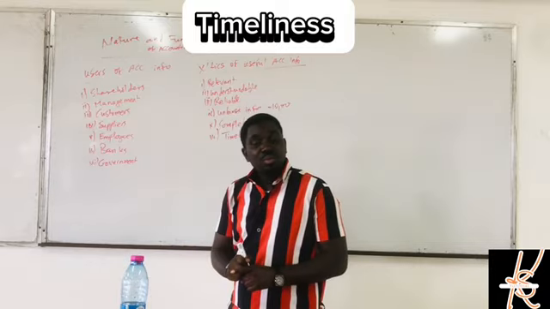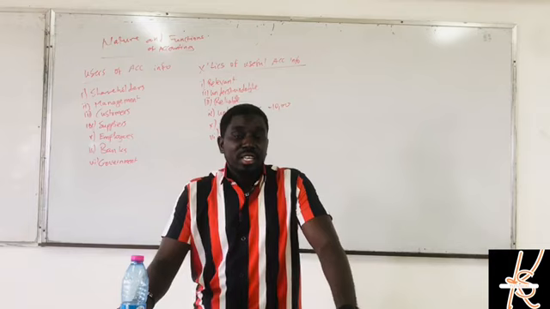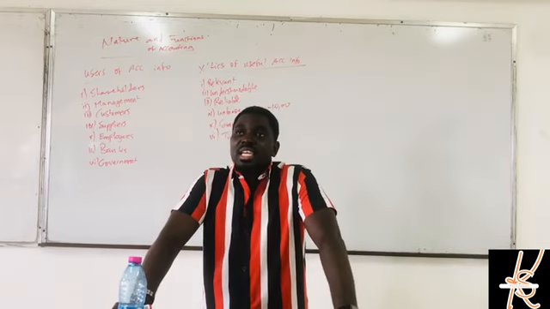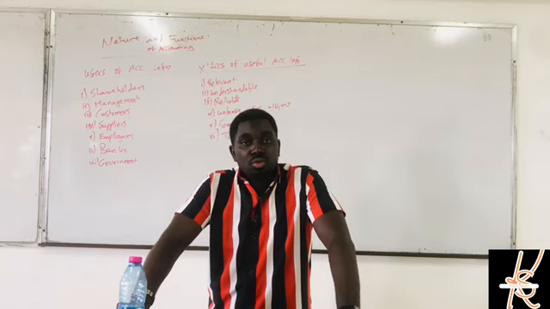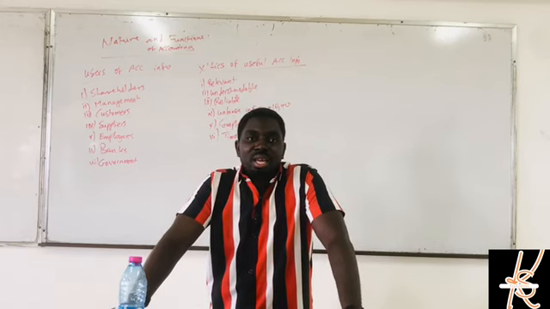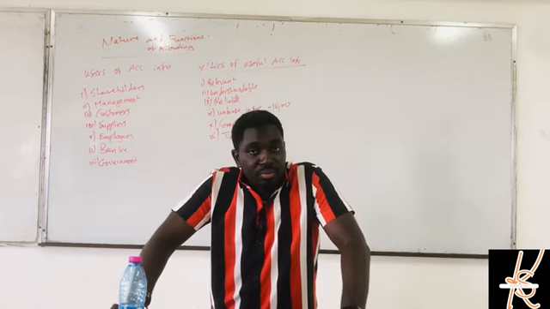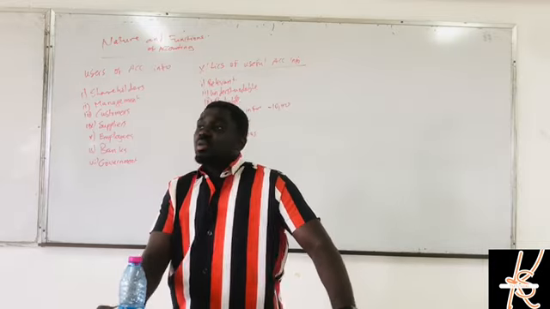The next one we are going to talk about is timeliness. The information must be provided on time. The accounting, financial information must be provided on time. Let's say I need the information to make a decision today, and then the information comes tomorrow. It didn't come on time. I might not be able to make the decision. So the information must be produced on time. Then comparability.